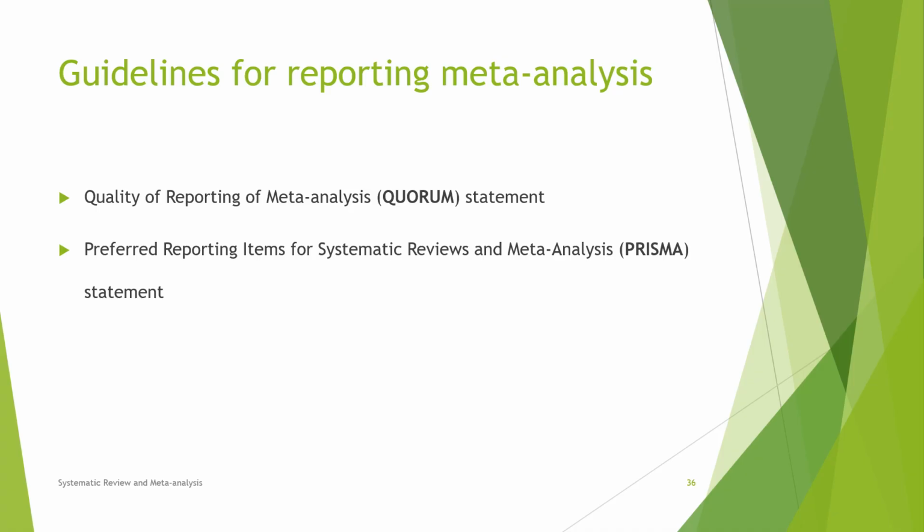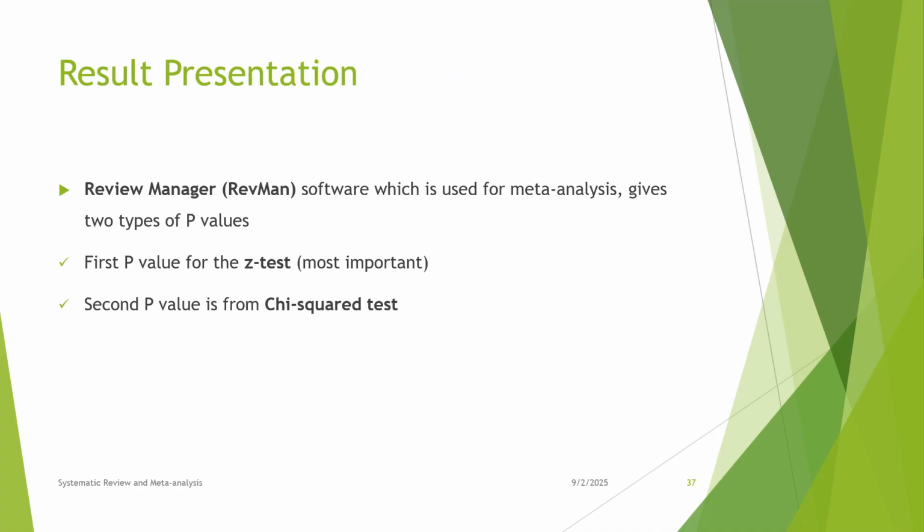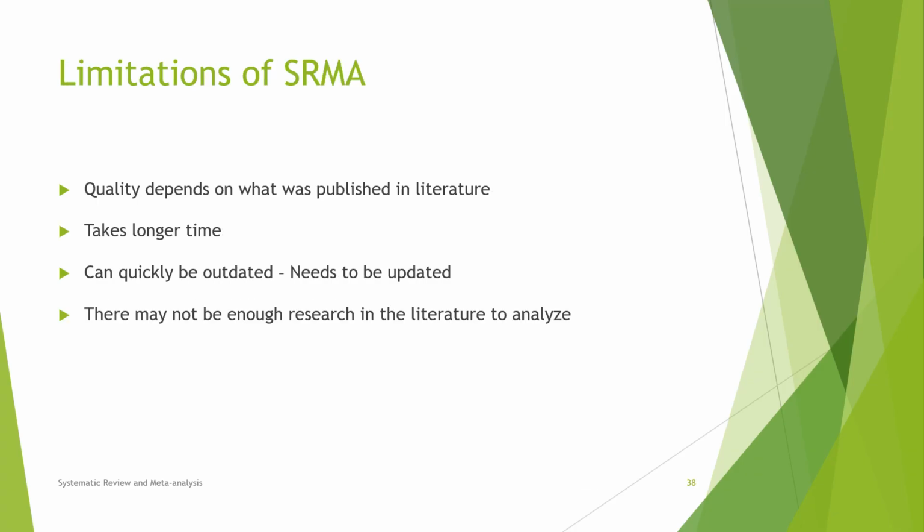Guidelines for reporting meta-analysis: the Quality of Reporting of Meta-analyses statement and the Preferred Reporting Items for Systematic Reviews and Meta-Analyses statement. For result preparation, Review Manager software, which is used for meta-analysis, gives two types of p-values: the first p-value for the test and the second p-value from the chi-square test. Limitations of systematic reviews: quality depends on what was published in the literature, it takes a longer time, it can quickly become outdated and needs to be updated, and there may not be enough research in the literature to analyze.